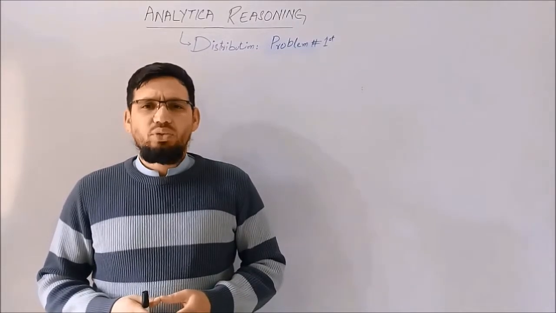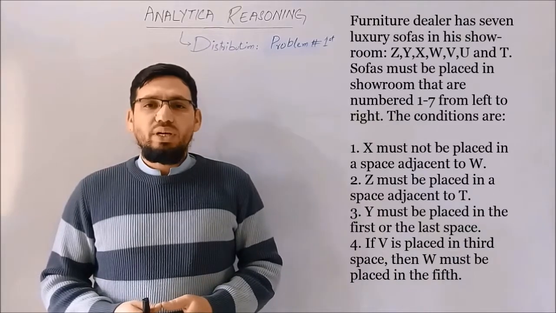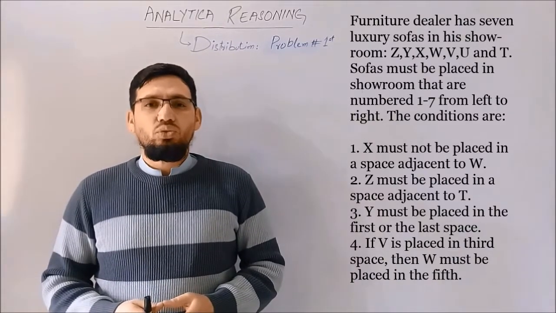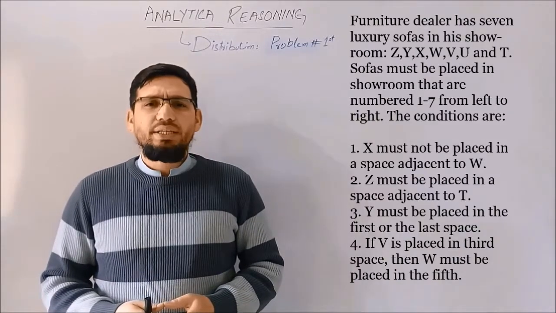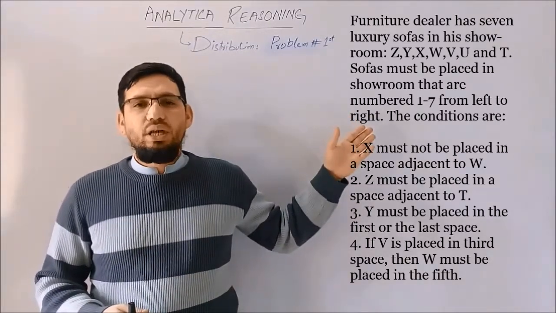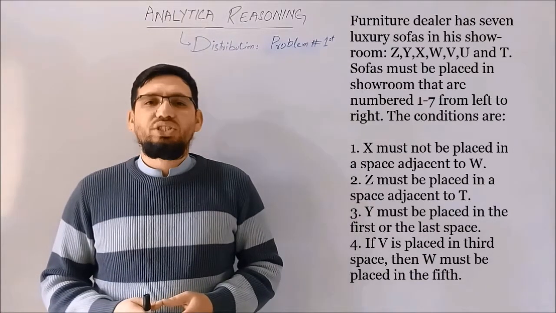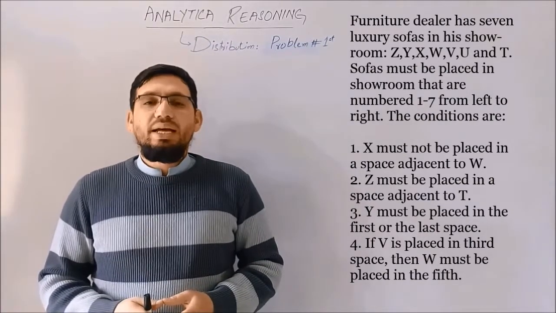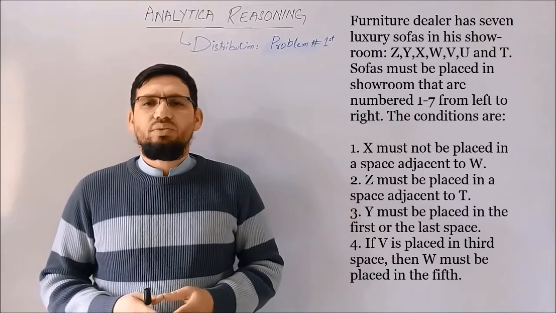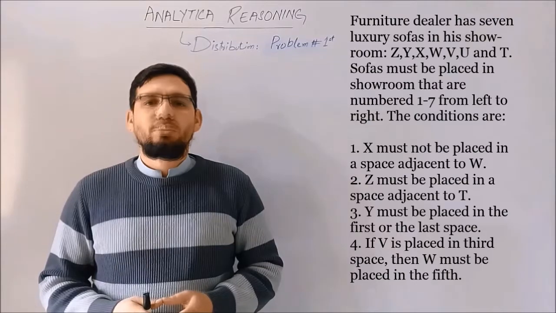The problem we have today is that there are 7 luxury sofas and we have to arrange them in 7 different showrooms, numbered from left to right, 1 to 7. And there are 4 restrictions about this arrangement as well, and we have to follow these restrictions while making the arrangement. Let's symbolize these restrictions one by one and then we will move to the questions related to this order.